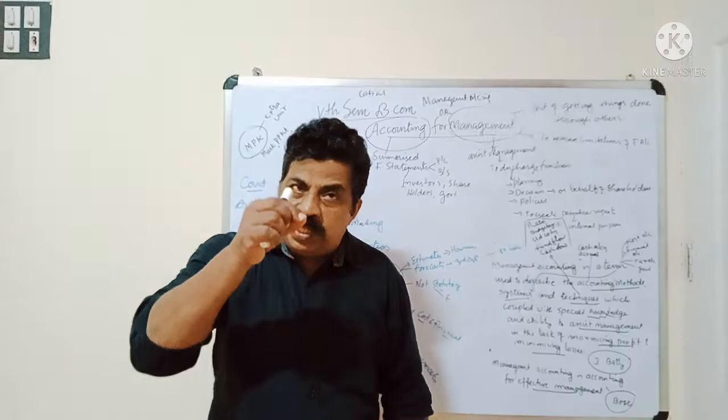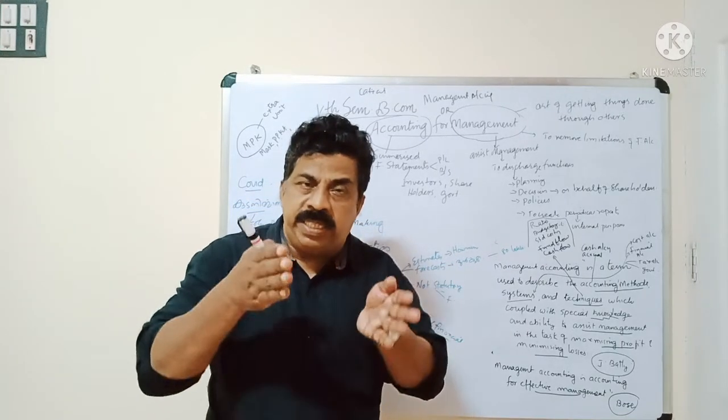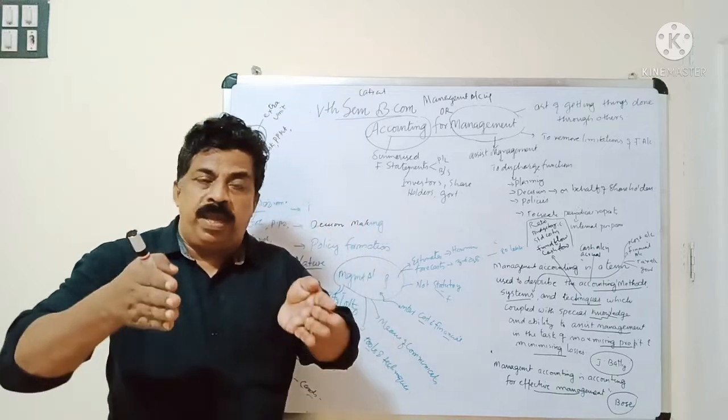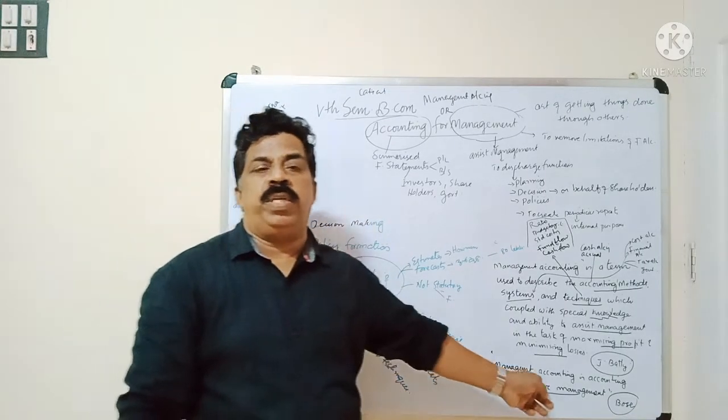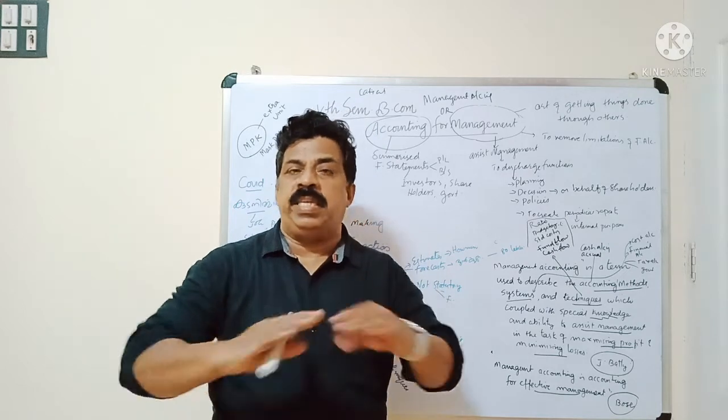So the accounting techniques which we use to assist the management, or to make the management effective, are known as management accounting. Financial accounting is just for external purposes.